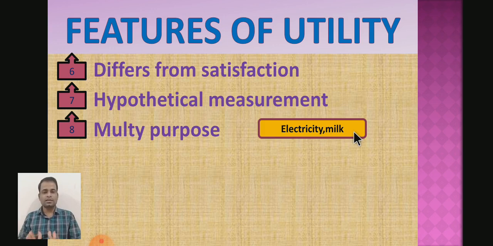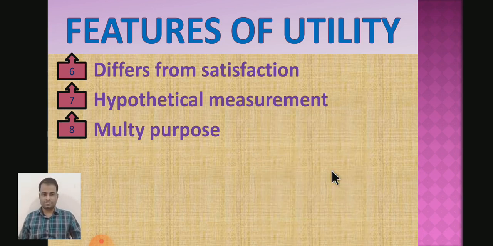So the utility of a commodity is multi-purpose. Sometimes a commodity can be put to several uses and we can get utility from each use of that particular commodity. In other words, utility is a multi-purpose concept.